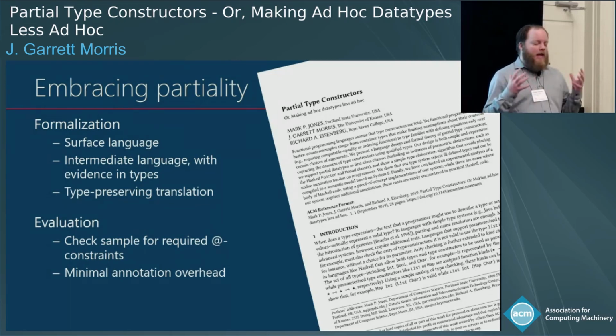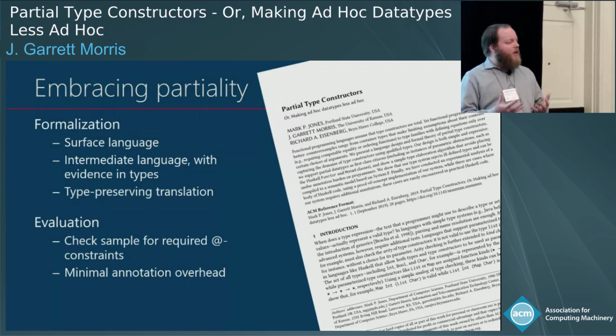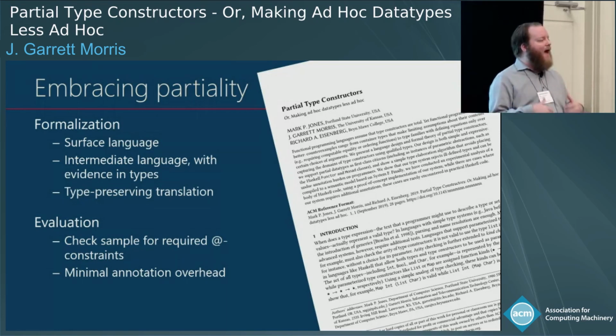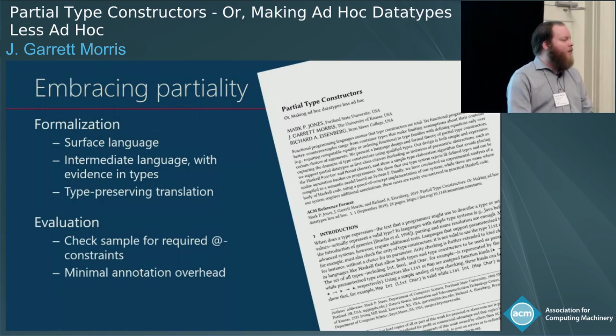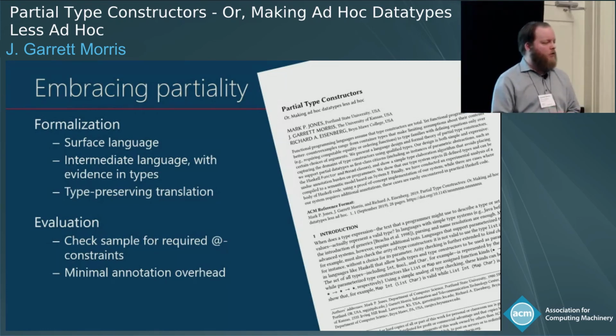And we also took a sample of Haskell code. We'll call it the Hughes prelude. And we checked to see how many definedness constraints we would actually need to add by instrumenting Hughes and compiling the prelude. And we discovered, I say minimal annotation overhead, there were 4 functions, right? And in 3 of the cases, there was a very simple change actually to the way the function itself was written that made the need for a definedness constraint go away.